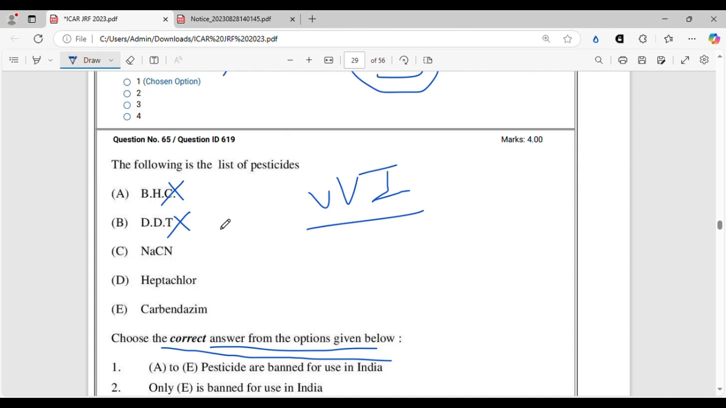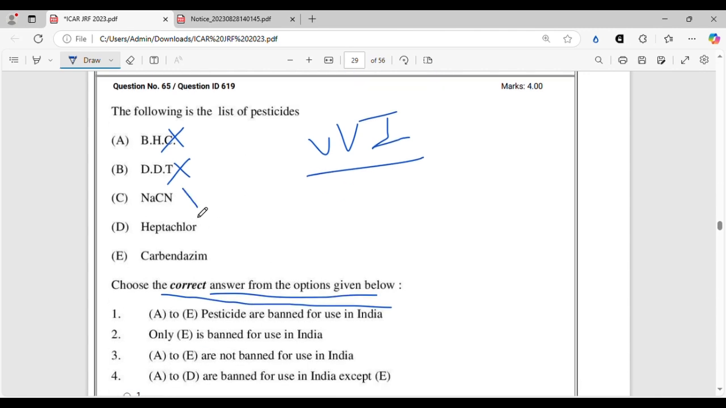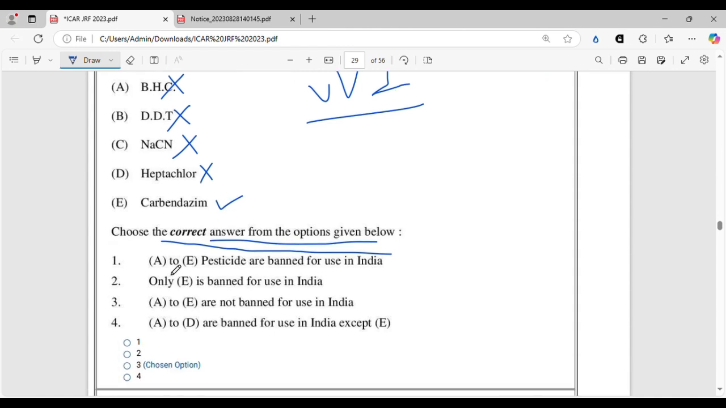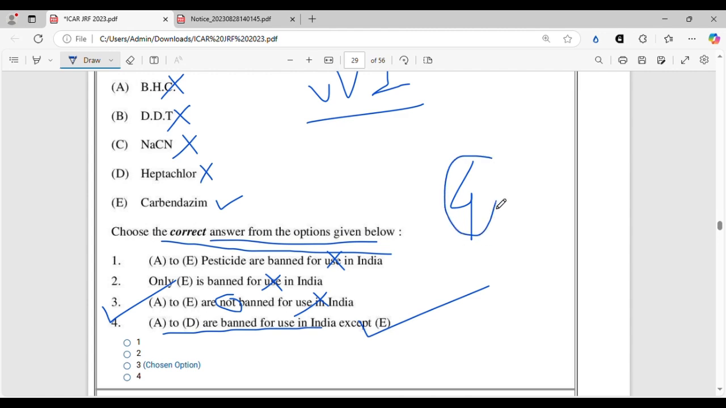All right. NaCN cyanide is also totally banned. Heptachlor is also banned, whereas carbendazim is still in use. All right. So "A to E pesticides are banned for use in India" is wrong. "Only E is banned for use in India" is wrong. "A to E are not banned for use in India" is also wrong. So A to D are banned for use in India except E. This is the correct option. All right, so option 4 will be the correct option.